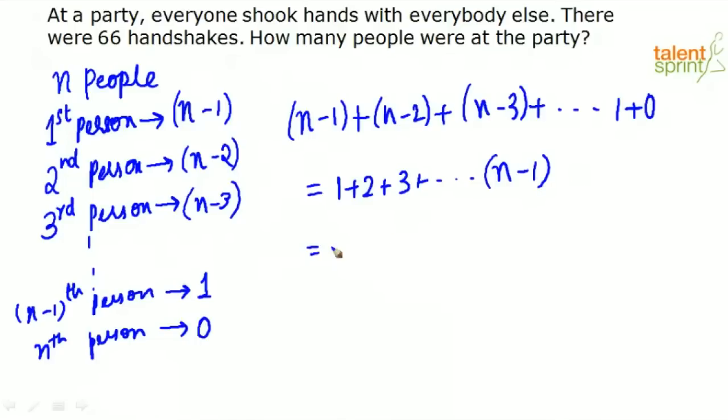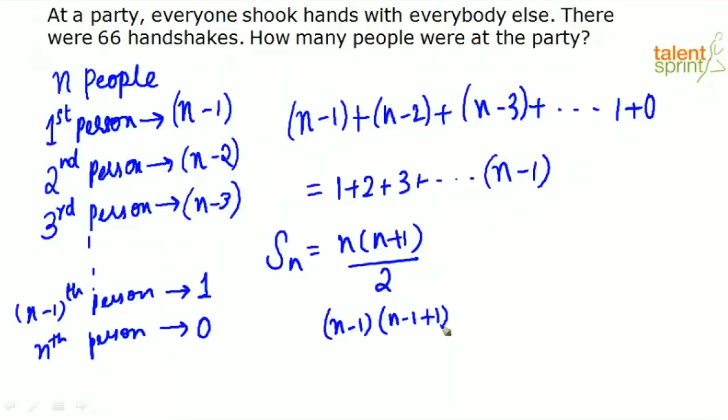So from this, what can we say? Again, we saw what is the sum of the first n natural numbers. It is nothing but sum of the first n natural numbers is n into n plus 1 by 2. So what is the value of n here? The value of n here is n minus 1. Right? N minus 1 into n minus 1 plus 1 by 2 is equal to n into n minus 1 by 2, right? Now we know there have been 66 handshakes altogether.